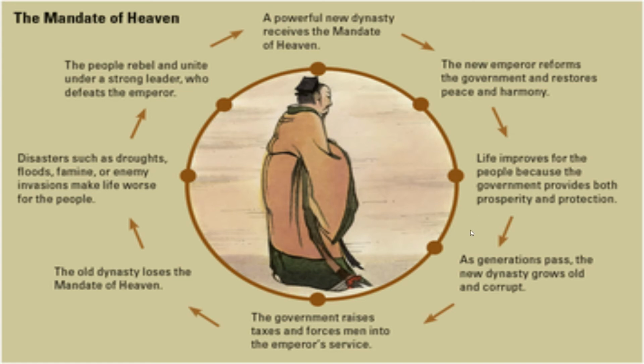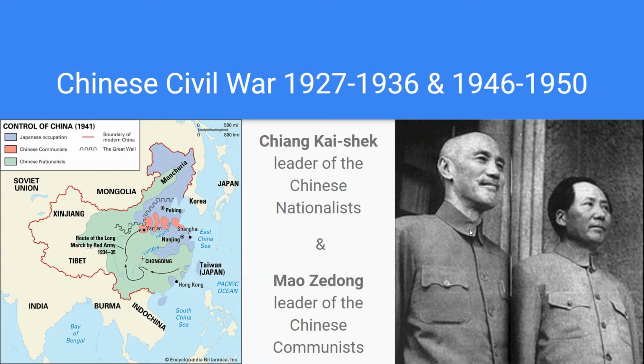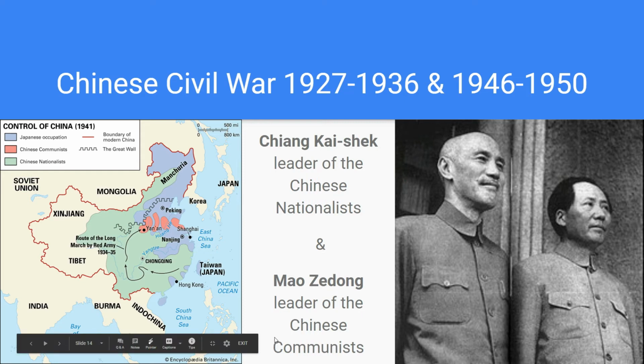So China had this for thousands of years until eventually in the early 1900s, the last Chinese dynasty was overthrown and a republic was established. However, as time went on and there's a lot of instability, a civil war erupted in 1927 between what were called the Chinese nationalists and the Chinese communists.